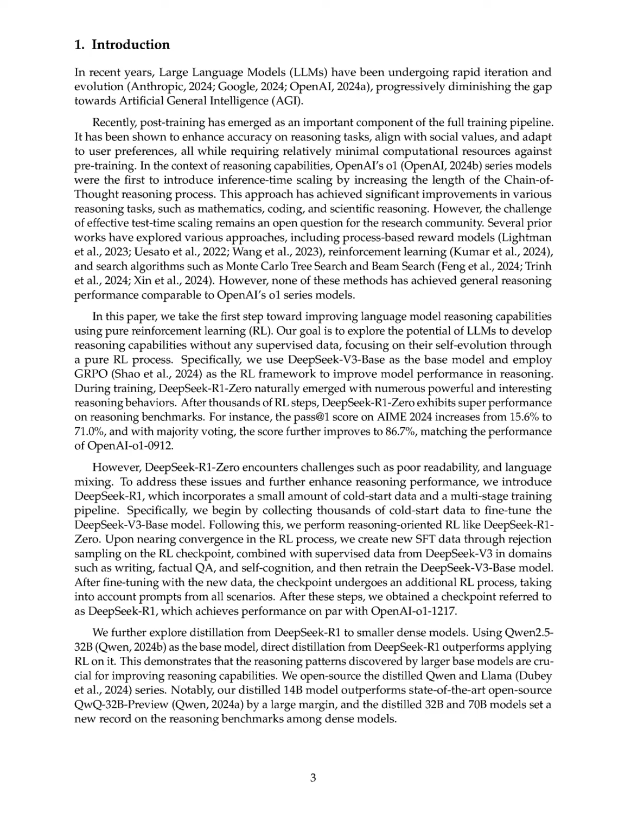The model's reasoning capabilities are enhanced through large-scale reinforcement learning (RL) without relying heavily on supervised data, allowing it to autonomously develop sophisticated problem-solving strategies, as evidenced by its self-evolution process. Additionally,